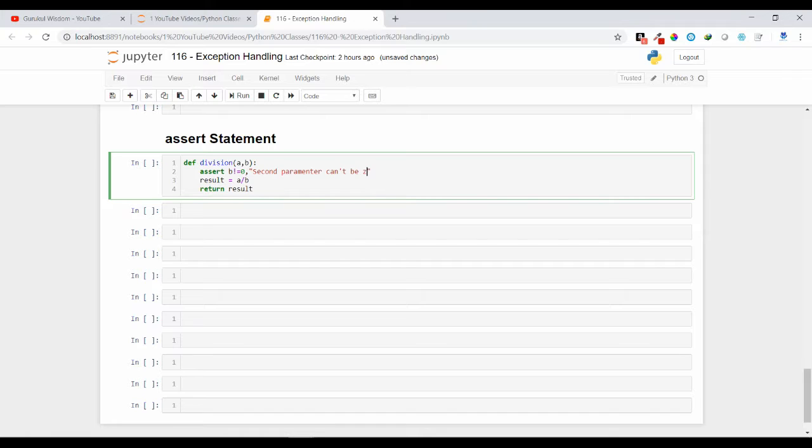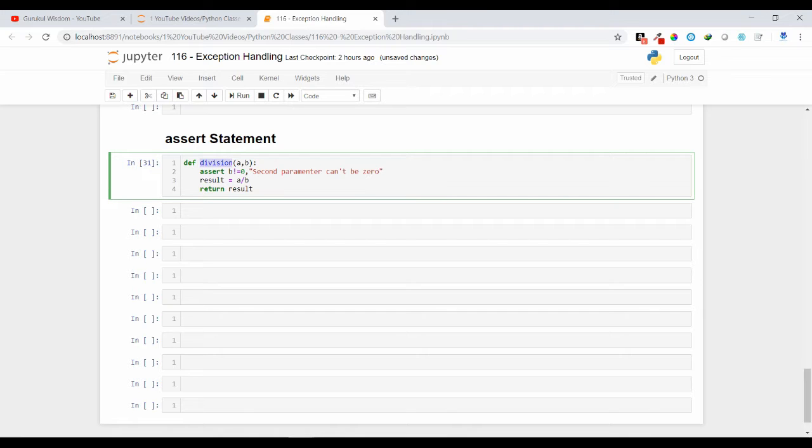So that's why you are checking in between. If b is 0, then the rest of the code is not going to execute. If b is not equal to 0, then only the rest of the code is going to execute. This condition will return true or false. If it is true, then the code is going to execute. If it is false, then it will give you an assert error, or assertion error.